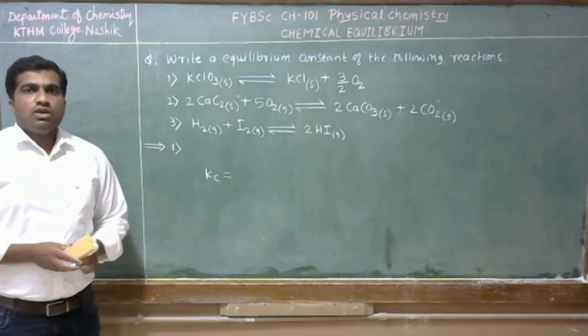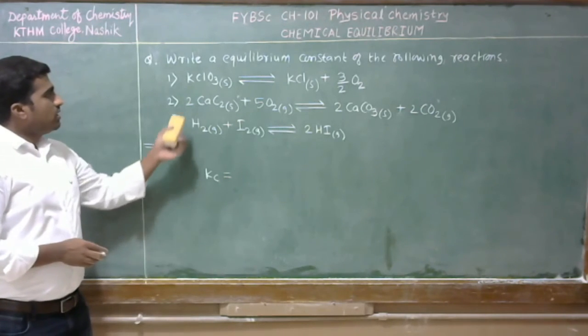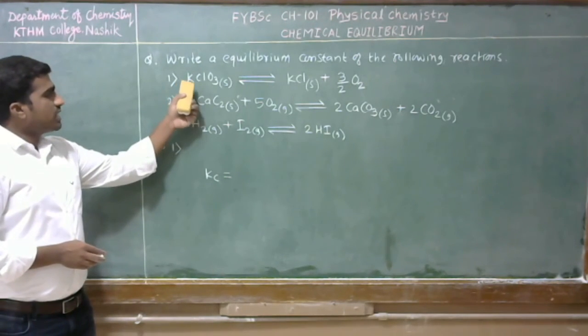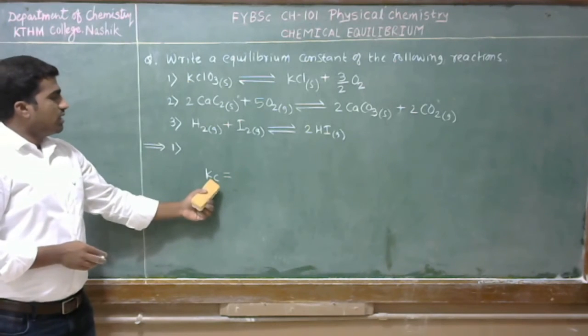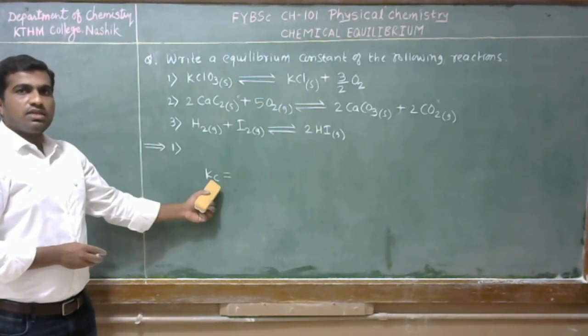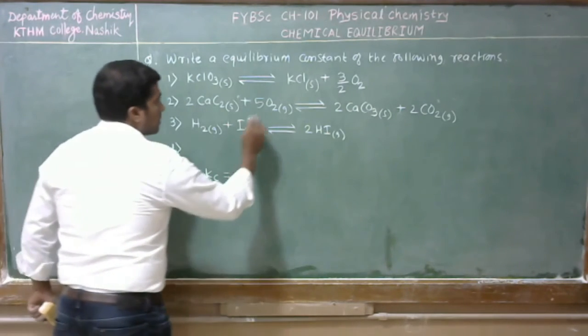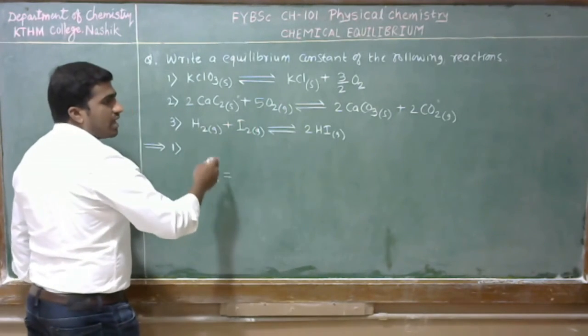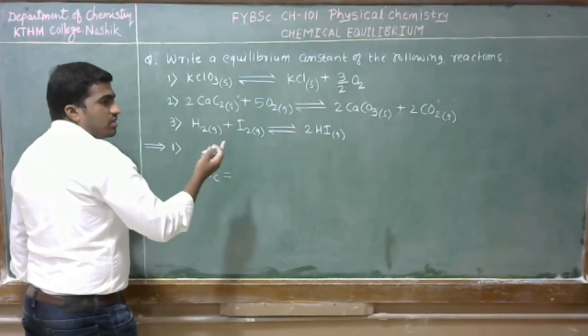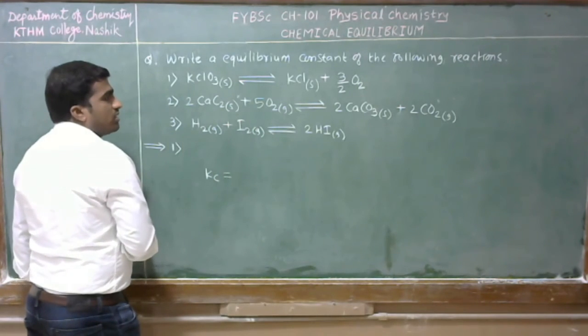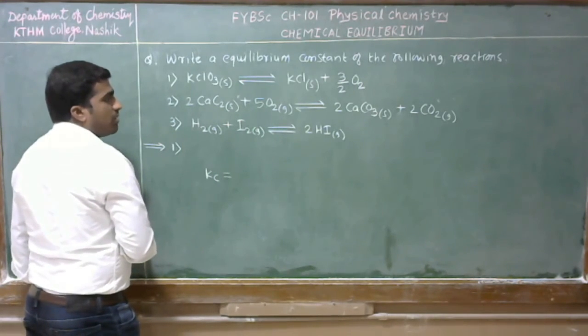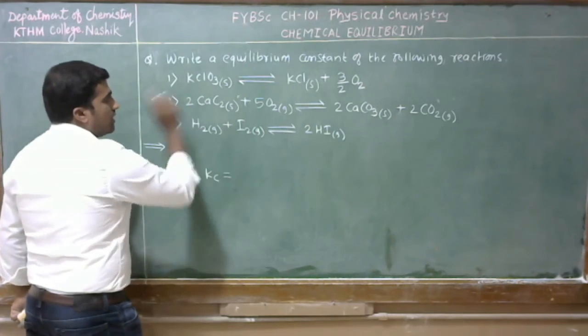Kc is equal to product divided by reactants raised with its stoichiometric coefficient or number of moles in a given reaction.